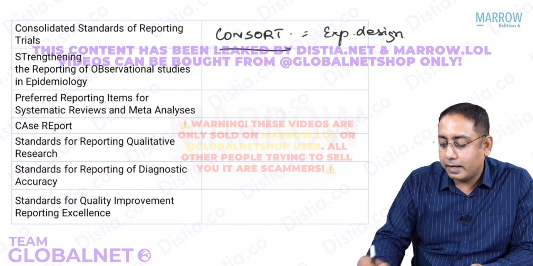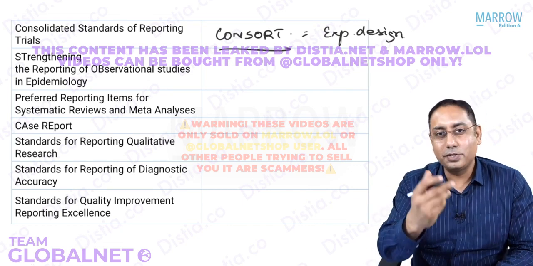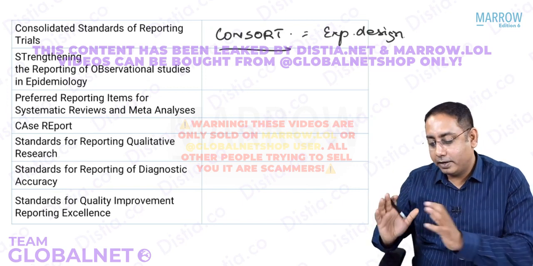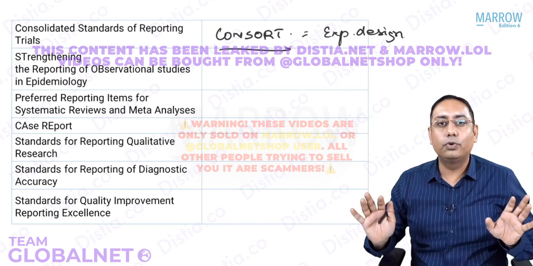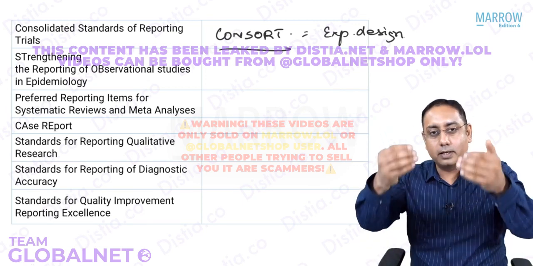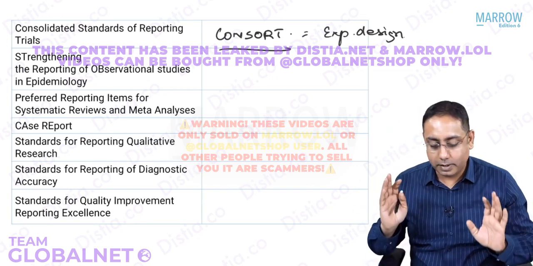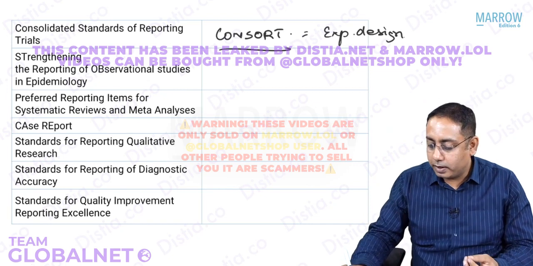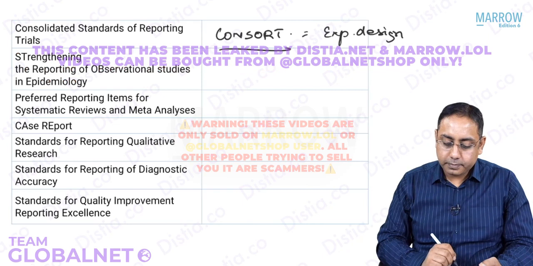So beta, if you are planning to do an experimental design very soon in your PG entrance, you will do some studies. If you are planning to do experimental design, you will have to adhere to the CONSORT guidelines. You go online, Google, and type in CONSORT, you'll get a set of rules which have to be adhered to when you are planning for experimental design. This is what we are talking about as the guidelines in epidemiological methods.